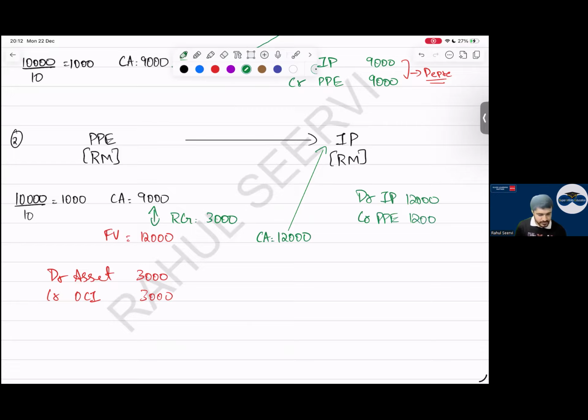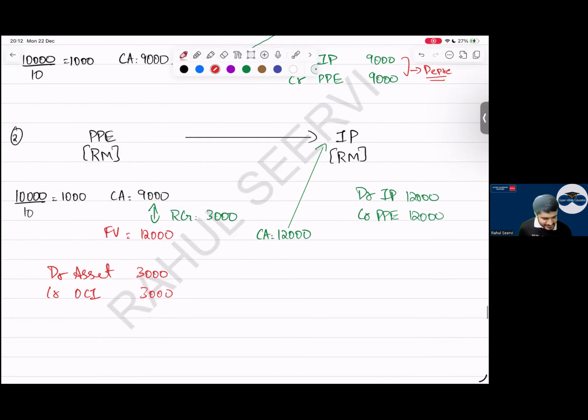Here also 12,000. No one has an issue. Yes, sir. Now will you depreciate this? No, sir. No depreciation because it is at fair value.